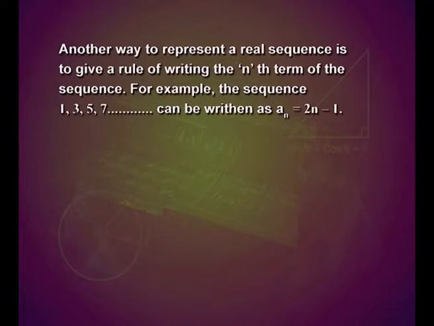Another way is to give a rule for writing the nth term of the sequence. For example, the sequence 1, 3, 5, 7 etc. can be written as a_n equal to 2n minus 1.